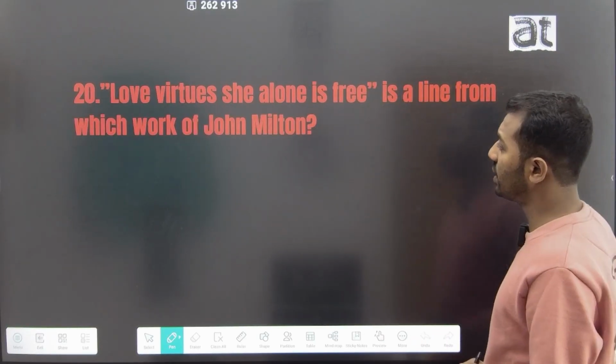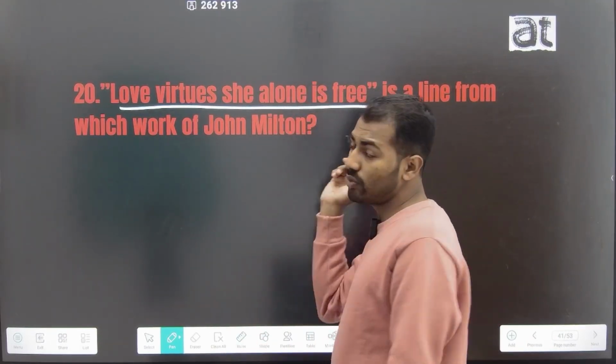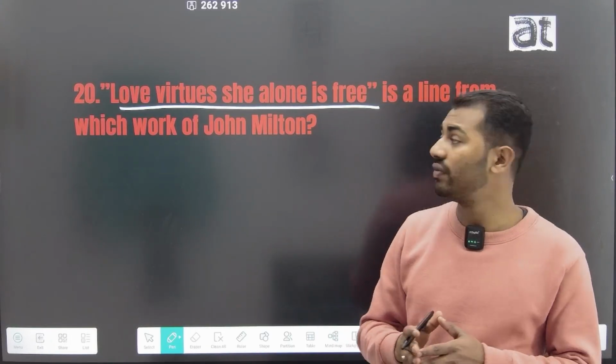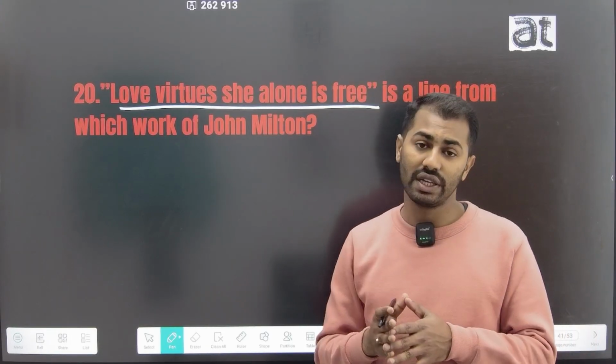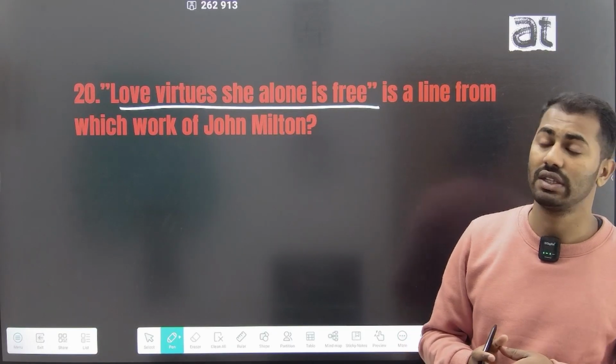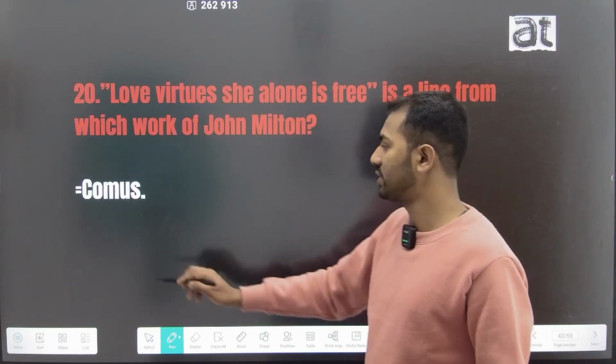The 20th question is, Love virtue, she alone is free, is a line from which work of John Milton? Love virtue, she alone is free, is a famous line from one of the masques of John Milton, and the line is taken from John Milton's work Comus.